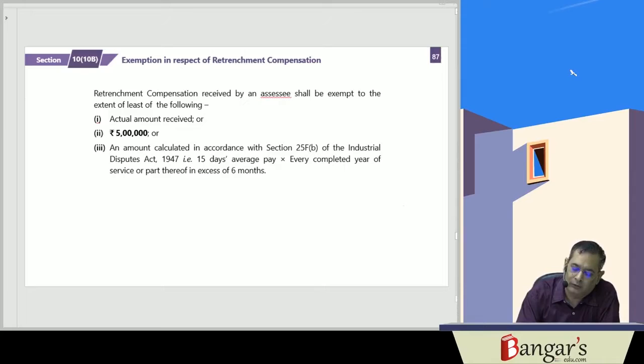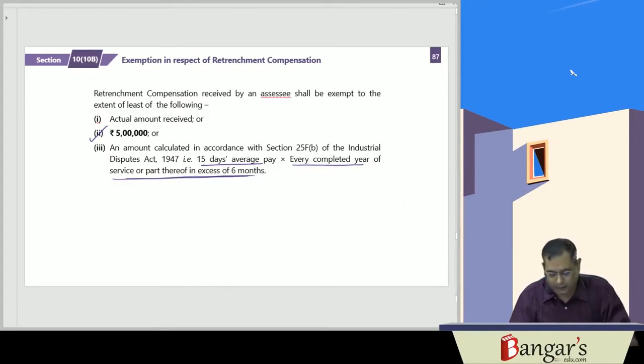One is the actual amount received. The maximum exemption which you can get is rupees 5 lakhs. And the third is an amount calculated in accordance with section 25FB of the Industrial Disputes Act 1947. That is 15 days average pay for every completed year of service or part thereof in excess of 6 months.